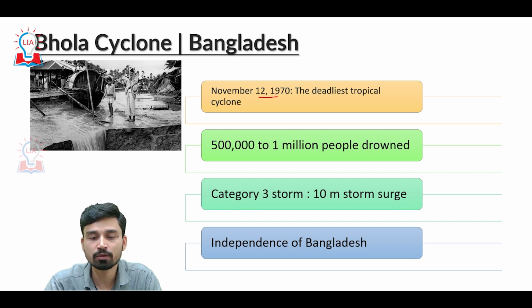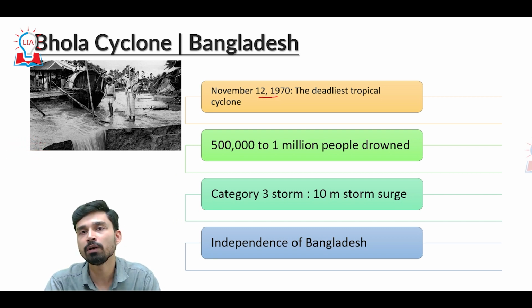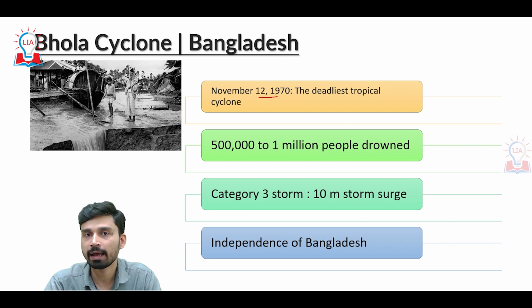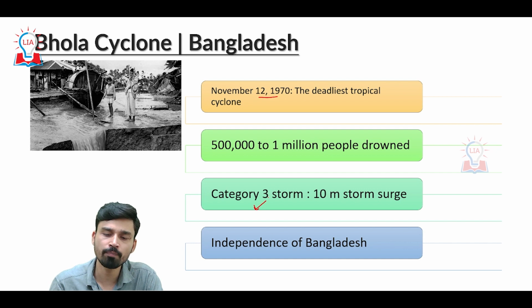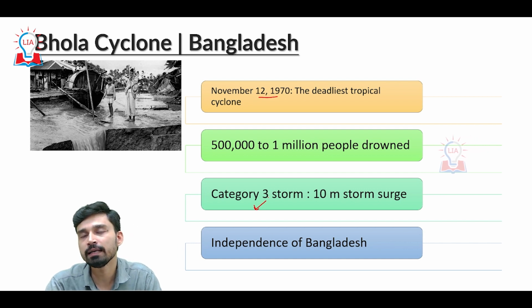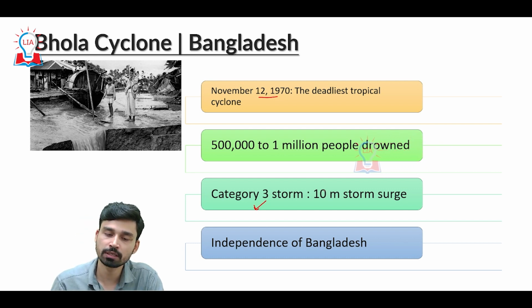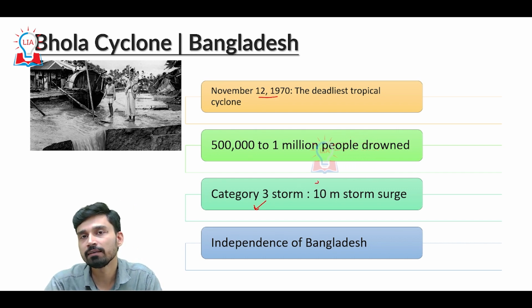It is believed that somewhere between 500,000 to 1 million people drowned in Bangladesh. According to the United States Geological Survey, this was a category 3 storm, similar to Hurricane Katrina, which was witnessed a few years back in the USA and also caused massive loss of life and infrastructure. Due to this storm, it is believed that 10-meter storm surges were created.